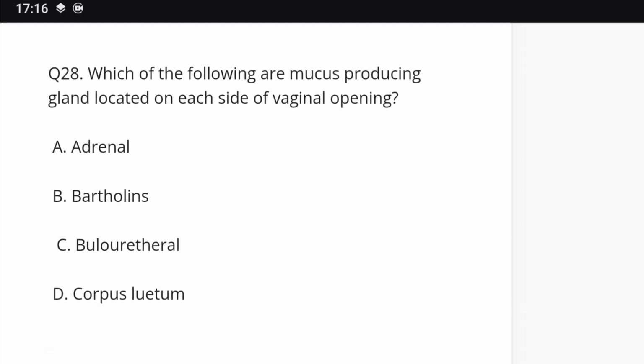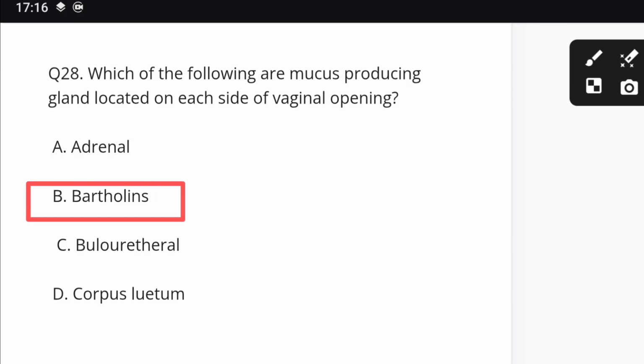Question number 28. Which of the following are mucus producing glands located on each side of the vaginal opening? Adrenal, Bartholin's, bulbourethral, corpus luteum. Right option is B, Bartholin's.